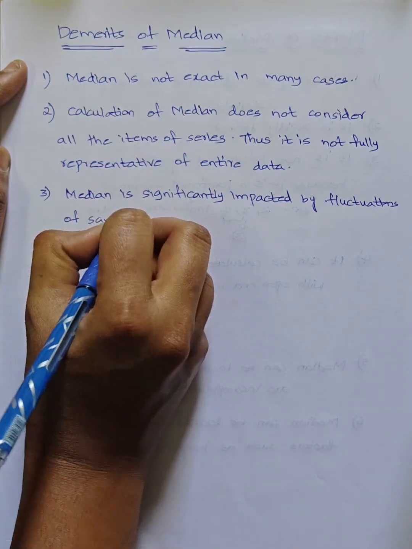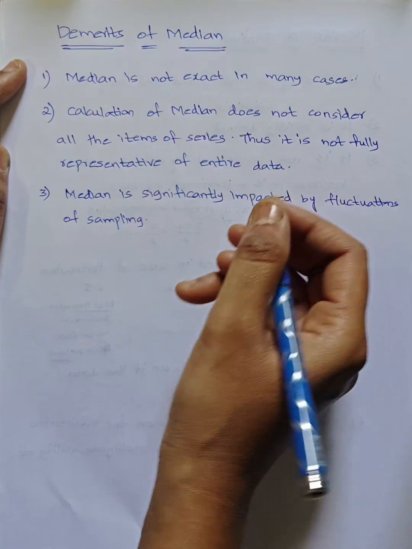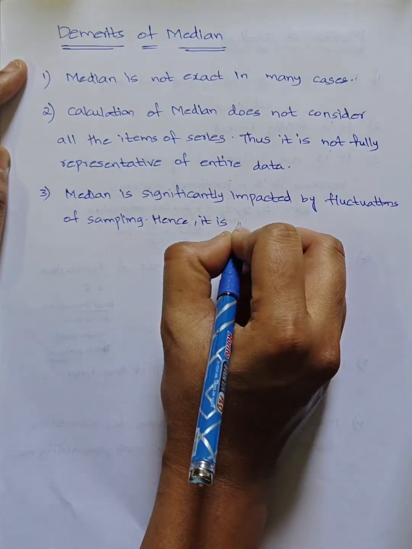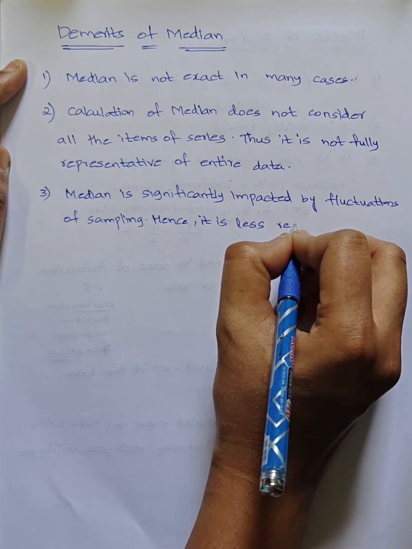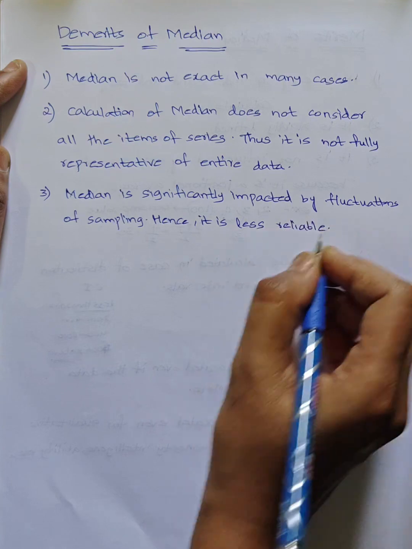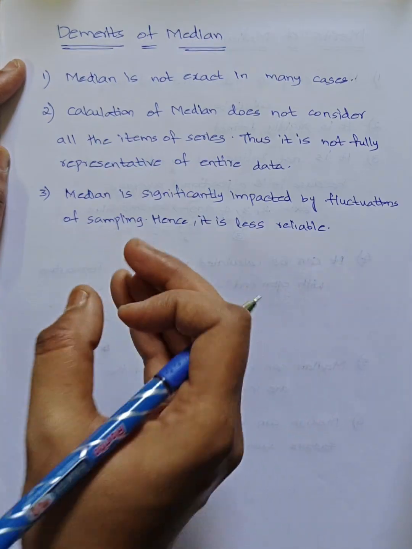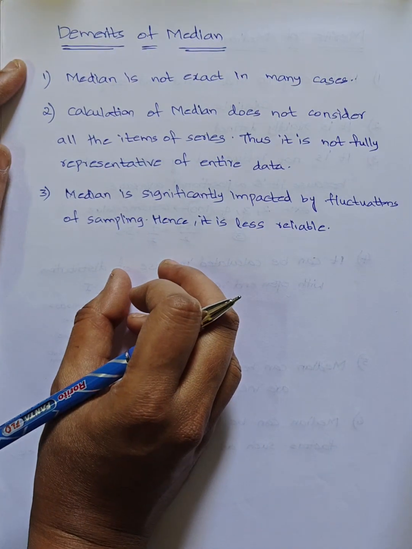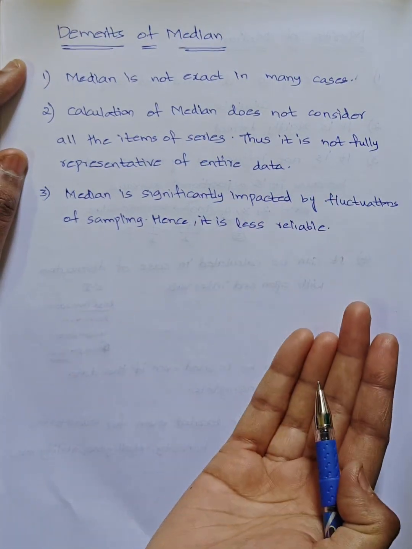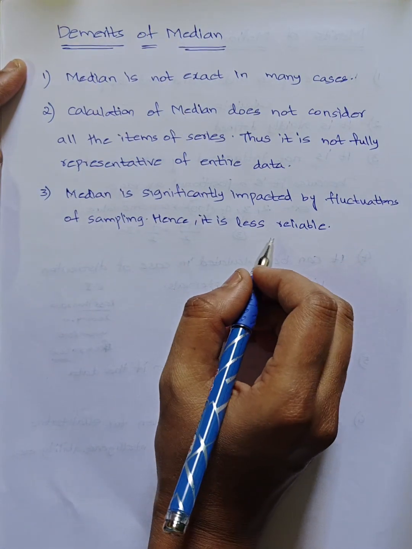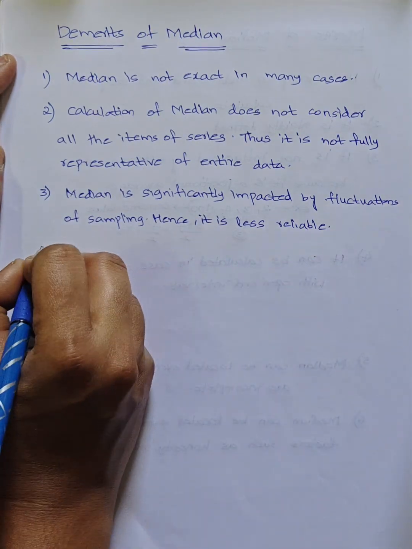Fluctuations of sampling means that it is less reliable. While doing sampling from the population, median is affected, so we can say it is less reliable. Next,